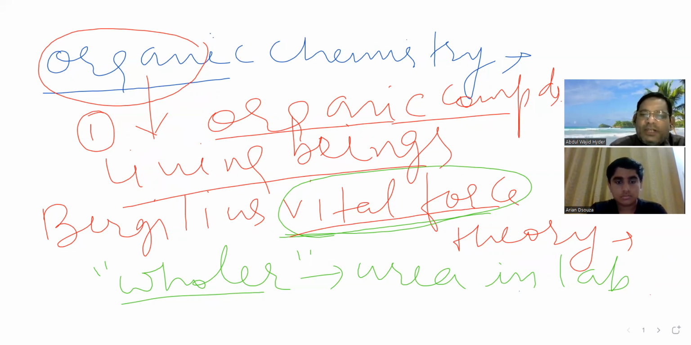But Wohler synthesized these organic compounds outside the living beings, there in the lab. In this way, he proved his own teacher Berzelius wrong by synthesizing an organic compound inside the lab. What was that compound? Urea. How did he synthesize it? I'll explain that too.